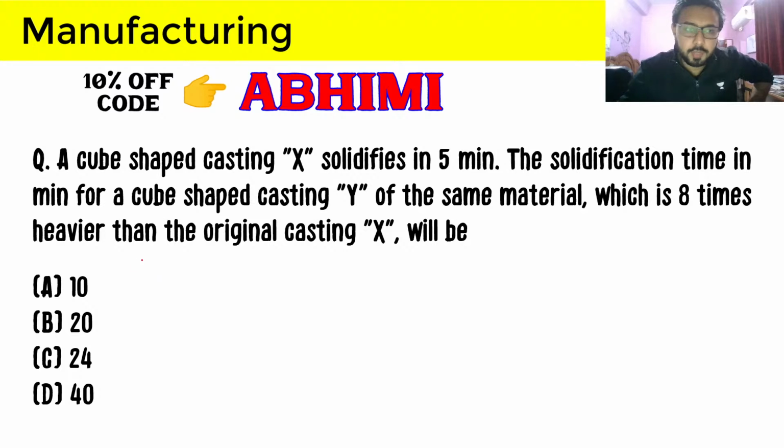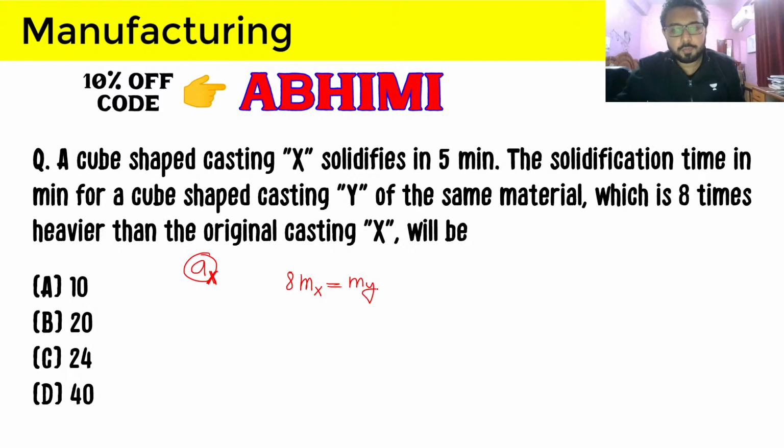So we have a first cube which is having side A. Let's take it as AX, and MX into 8 is equal to MY, because it is given that Y is 8 times heavier than X, and we can also write it like this.